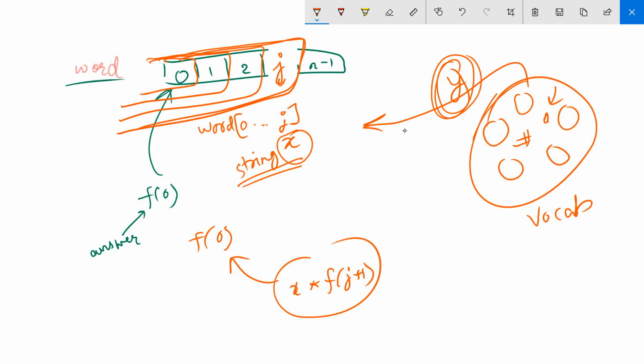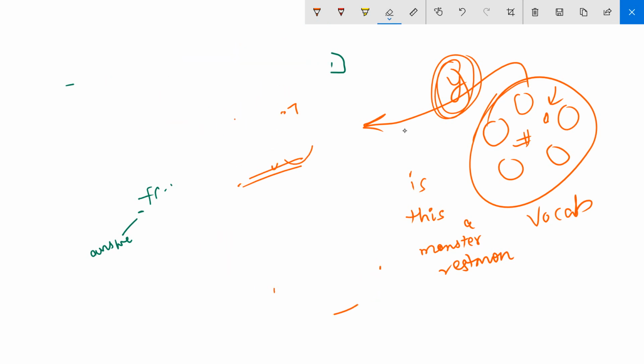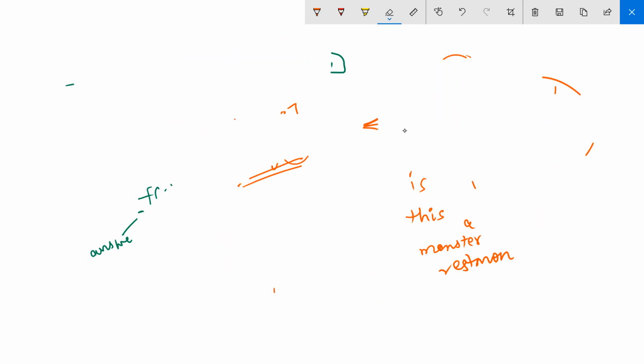It's pretty easy. See, what I'm going to do is, in my given vocabulary, let's say this, and monster and restman, right? So if this is my given vocabulary, I will sort all of them.